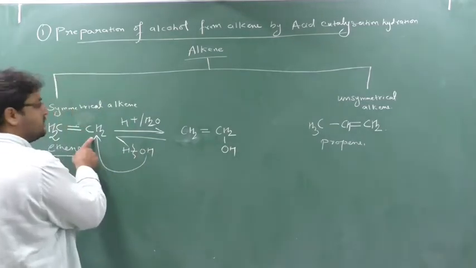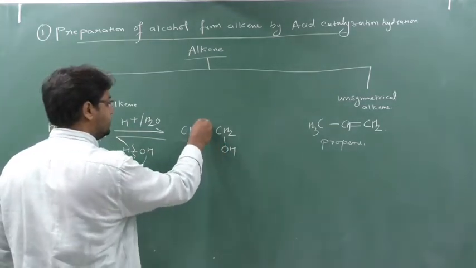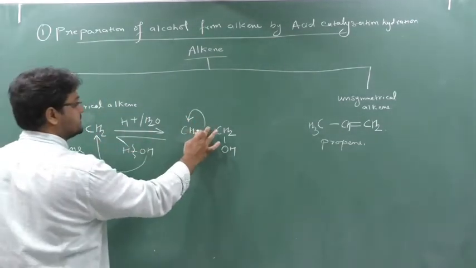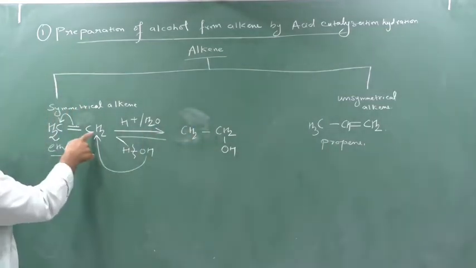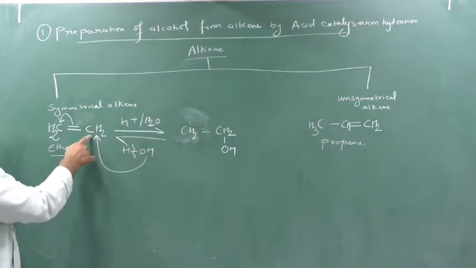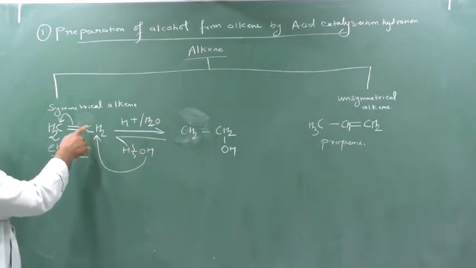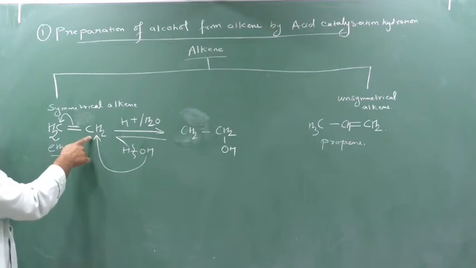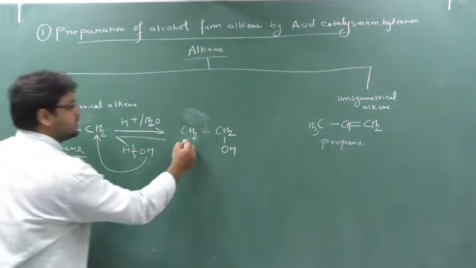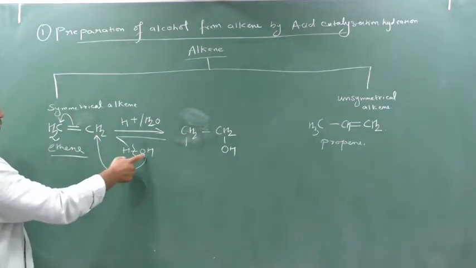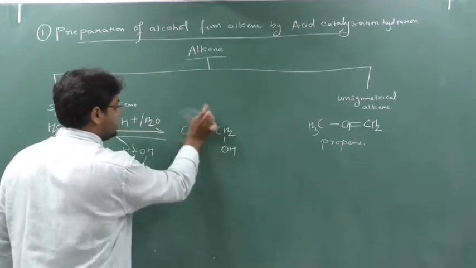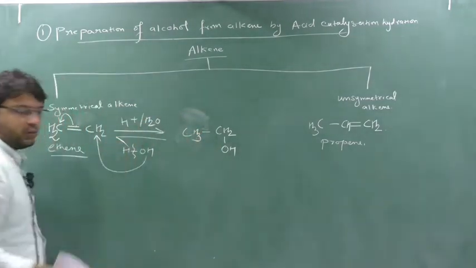So when OH attacks on this CH2, this bond breaks and enters here. When it enters here, it will create a vacancy. Clear? When OH attaches here, carbon valency would be 5. That's why, to maintain the valency of carbon as 4, this pi bond breaks and enters into this CH2, and here also it creates one vacancy. So there is one OH attacking here, and this H plus attacks here. So it forms CH3CH2OH.